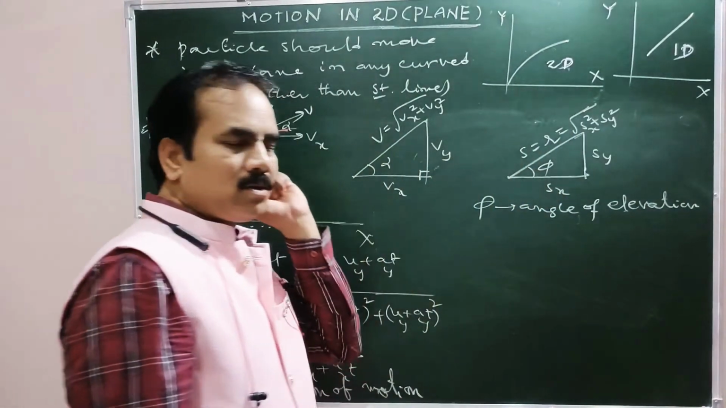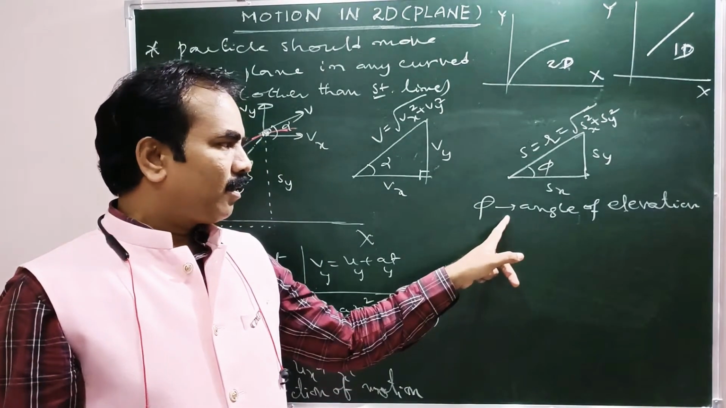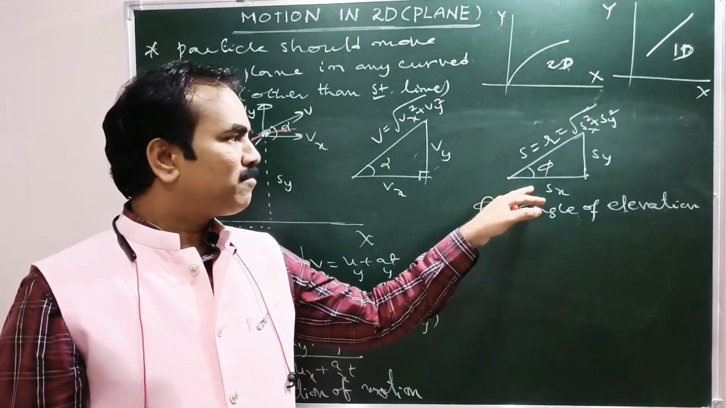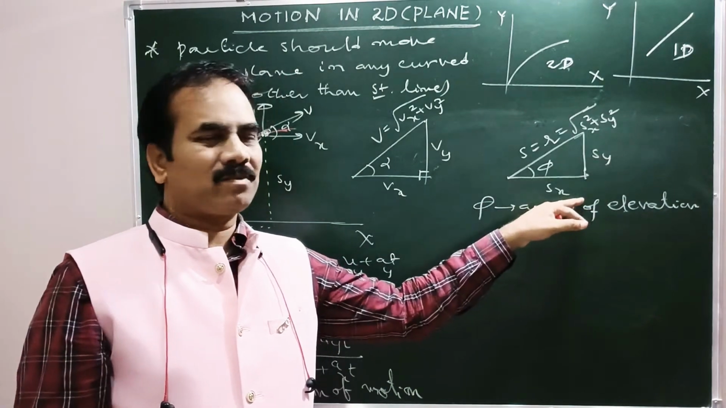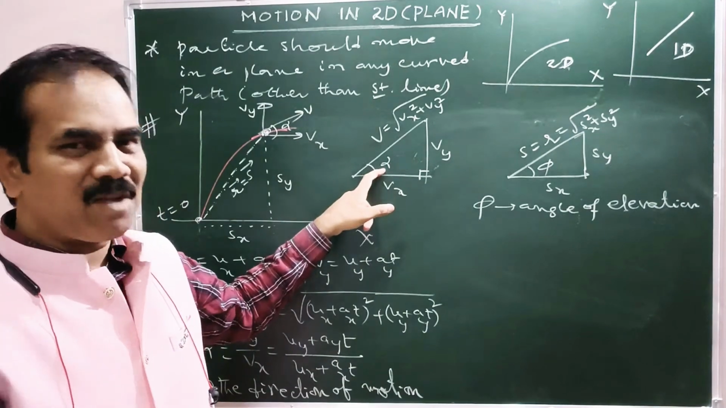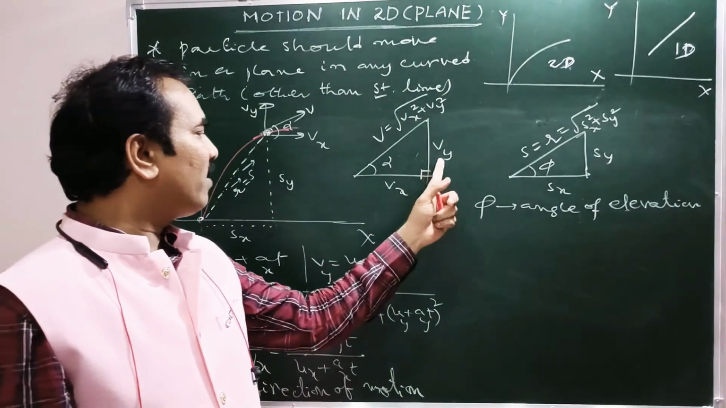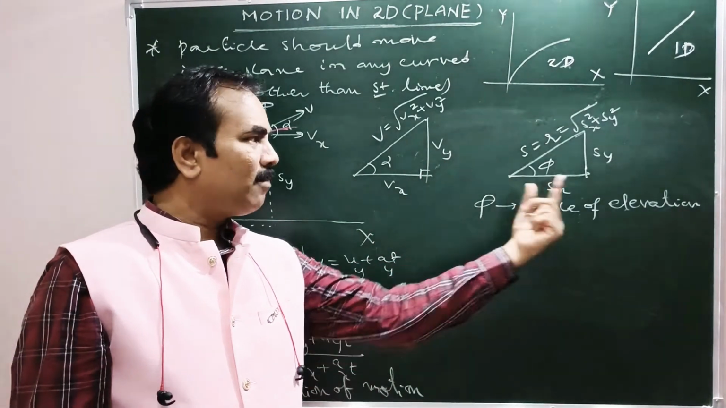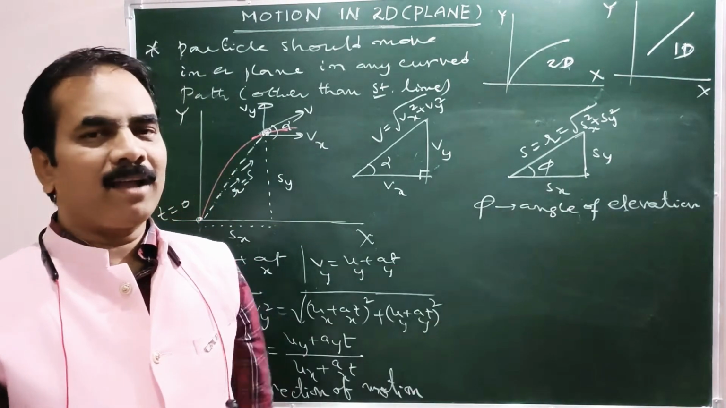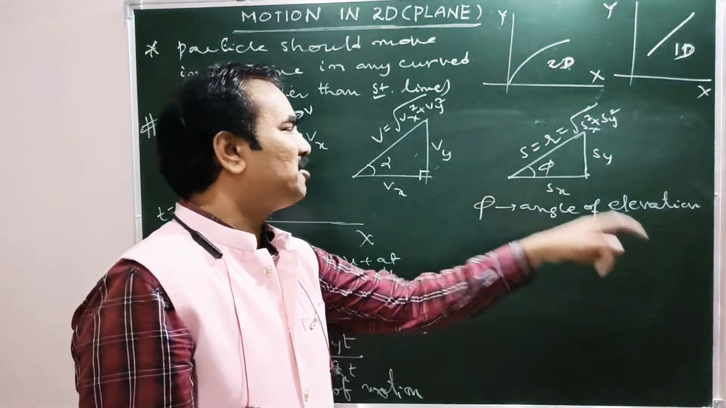So after some time t, if you want to specify the angle of elevation, how to specify it? Tan phi equals Sy by Sx, vertical displacement by horizontal displacement. If you want to specify the direction of motion after t seconds, then tan alpha equals Vy by Vx. This is in terms of velocities, but here it is in terms of displacements. That's the angle of elevation above the ground or horizontal.